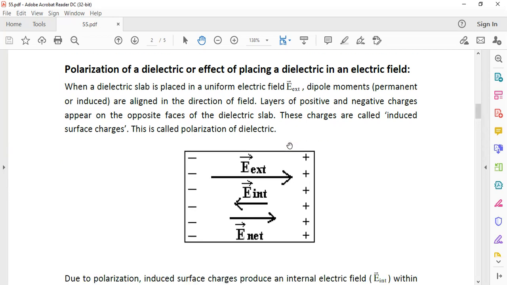Then, due to this mechanism, there will be layers of positive and negative charges on the opposite faces of the dielectric slab. These charges are called induced surface charges.